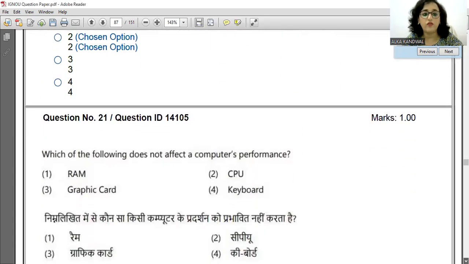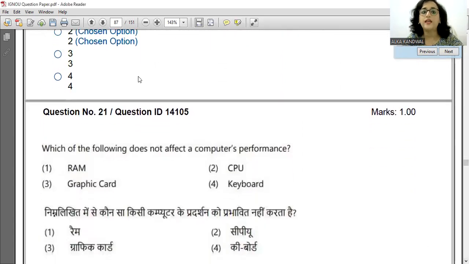Now let us move ahead. Which of the following does not affect a computer's performance? So which one of the following is the correct answer to this question? RAM, yes, definitely it affects, and those who are into gaming उनको तो पता ही होगा कि अगर RAM ज्यादा नहीं है तो कंप्यूटर गेम खेलते समय बहुत प्रॉब्लम हो जाती है. और CPU does affect, definitely. Graphic card does affect. Keyboard does not affect the computer performance. So yes, the correct answer is keyboard. So that 21, fourth option is the correct answer.